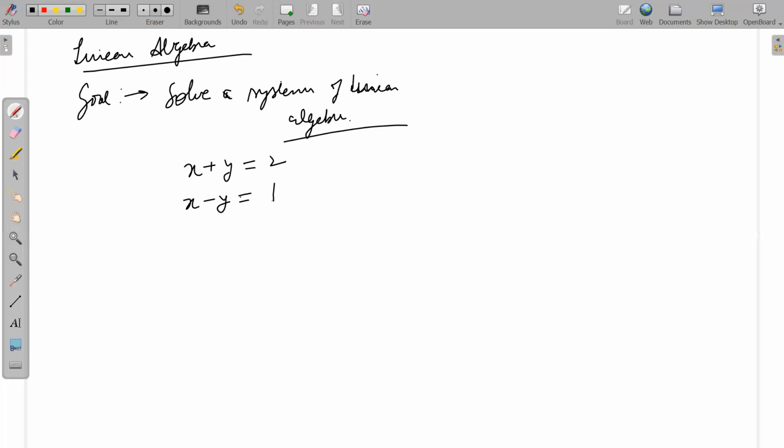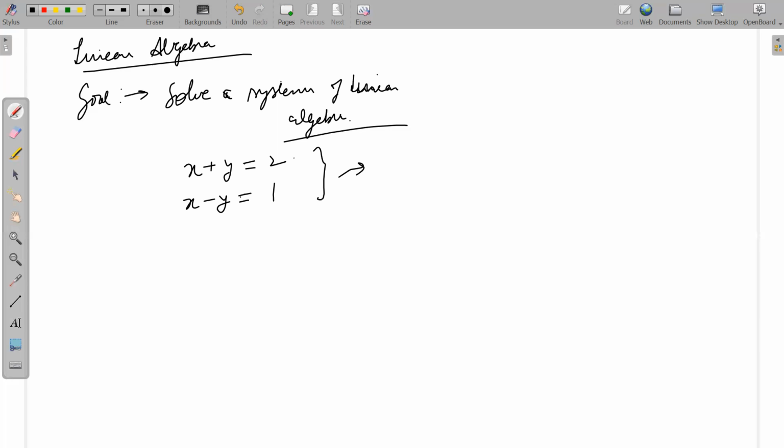So how would you solve them? Simply we can add these two equations together. We will get a value of x, and then by putting this value of x in one equation, we can get a value of y. So first thing we do is that we make a linear combination of these two equations so that we get rid of one of these variables.